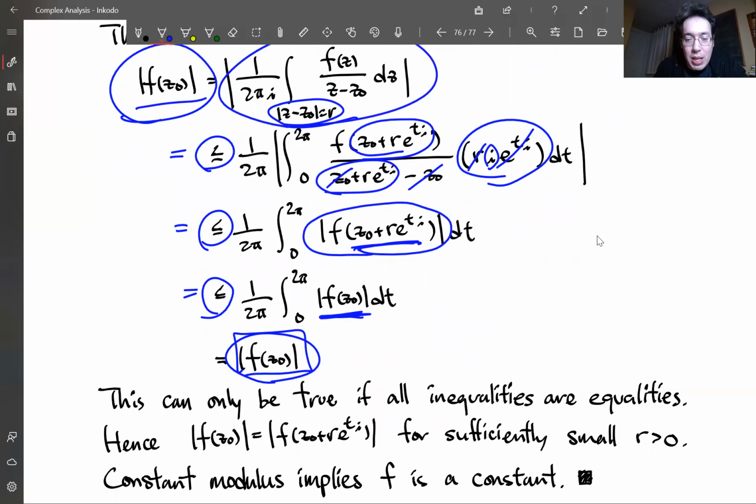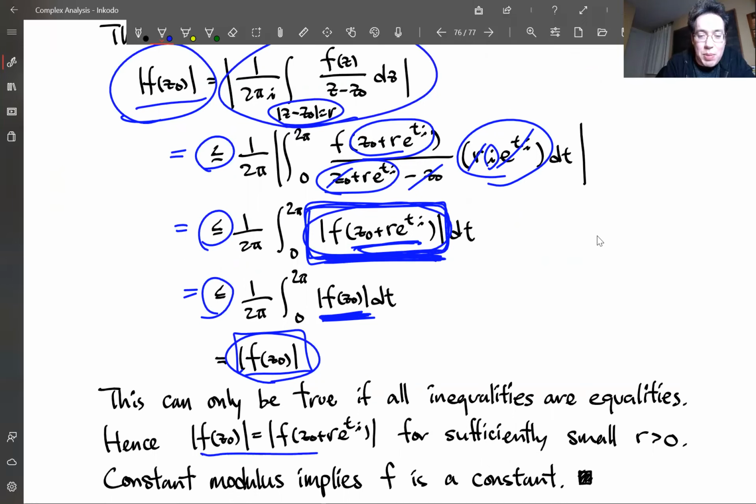Okay. So in particular, when we were comparing this, looking at the modulus of the function in a circle surrounding z0, this modulus was not any smaller than the modulus of f(z0). That means you have to have the equal modulus throughout that circle. And there was nothing special about the radius r that we chose.